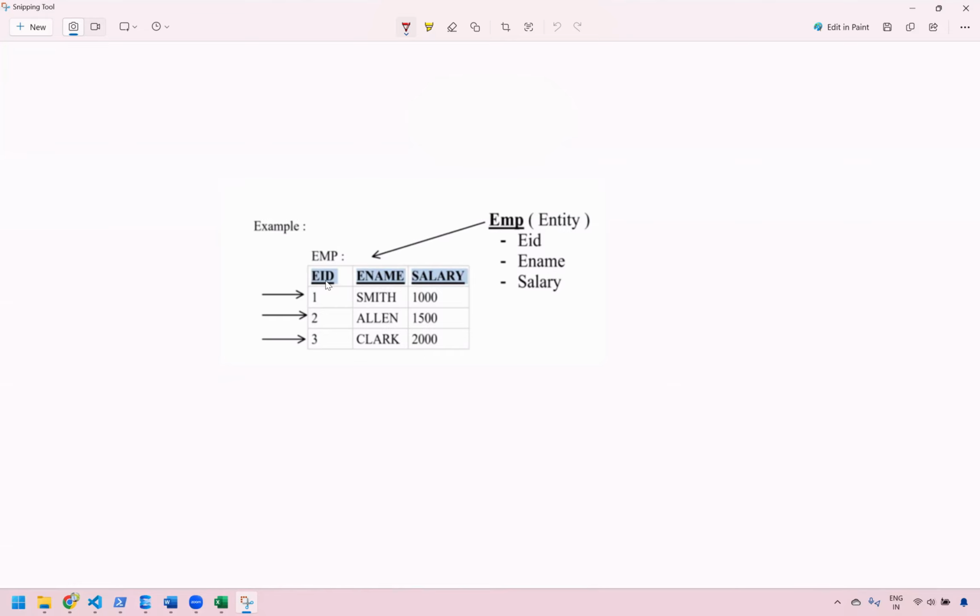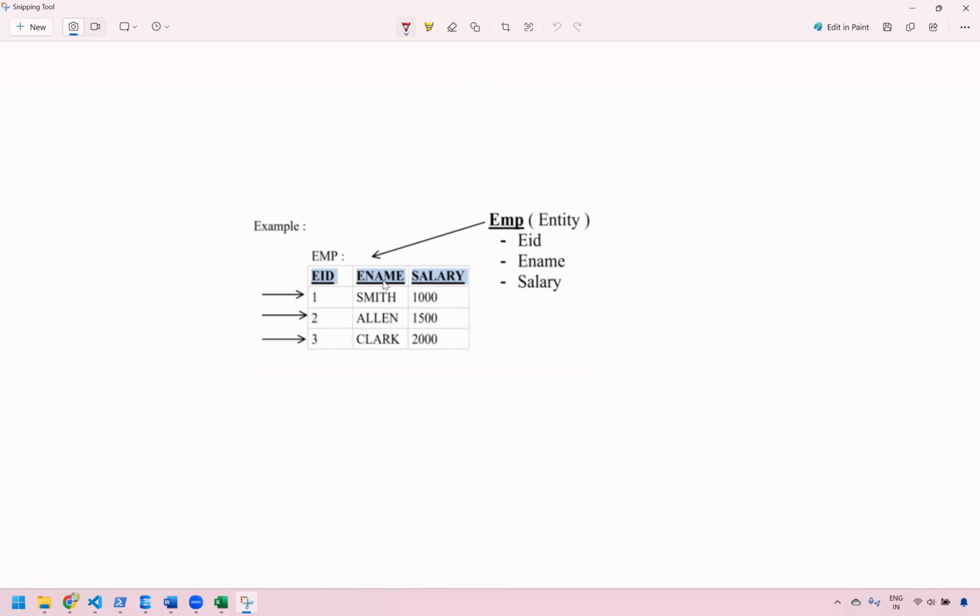The first column is employee ID, the second is employee name, and the third is salary. These are the columns of the table. And then we also have the rows, records or tuples. Here the employee ID is one, the employee name is Smith, and the salary is 1,000. Likewise, we have the data for three other employees.